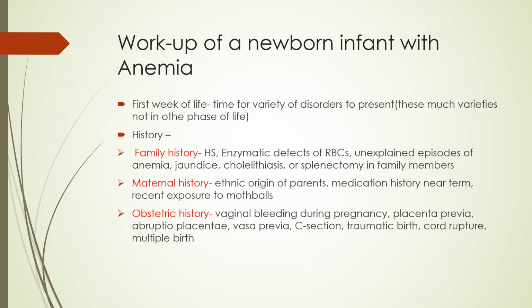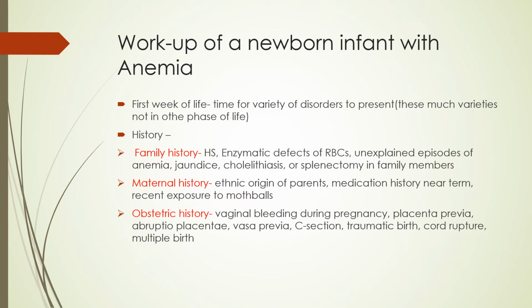Then the obstetric history can also lead us to the cause of anemia. You should ask whether there is any history of vaginal bleeding during pregnancy. Are there any causes of antepartum hemorrhage like placenta previa or abruptio placentae? Was there vasa previa, or is there any history suggestive of traumatic birth?